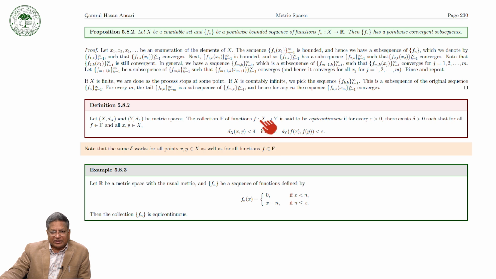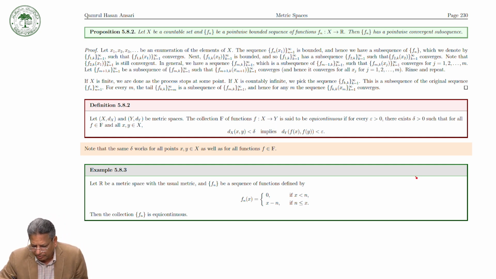Say, for example, you have a function f1 from X to Y, and another function f2 from X to Y. For f1, for every epsilon positive there exists a delta positive such that for all x, y, d(x, y) less than delta implies d(f(x), f(y)) less than epsilon.